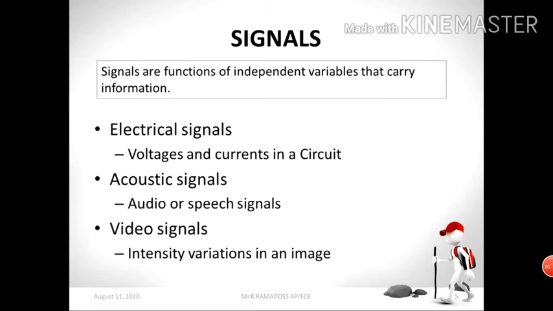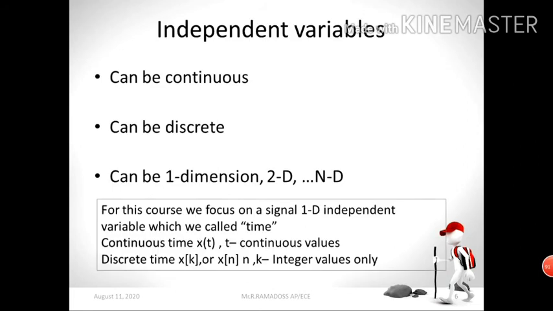Okay, so if you want to analyze this area, you can easily do it by using the image signal processing concept, right? Now in our subject we focus only on the signal, that is x of t or x of n, continuous time or discrete time, right? So now these are our independent variables, right? So what do independent variables mean?